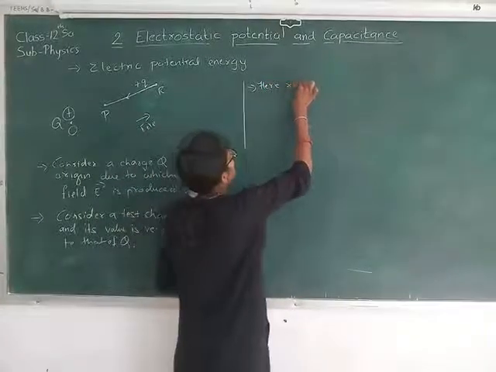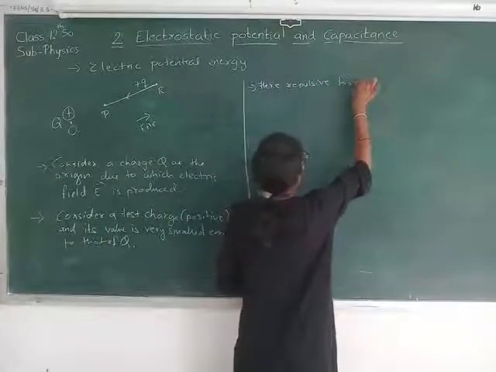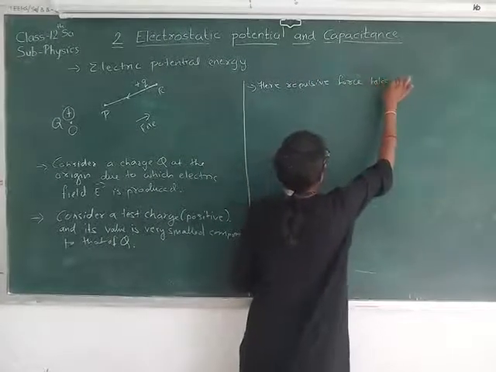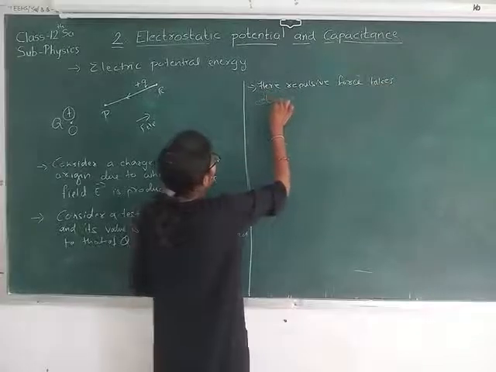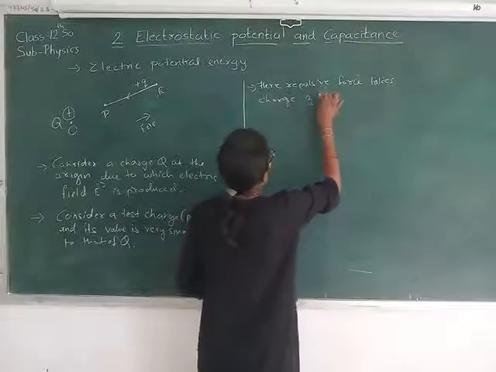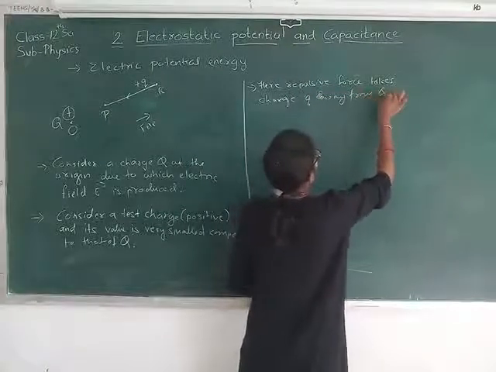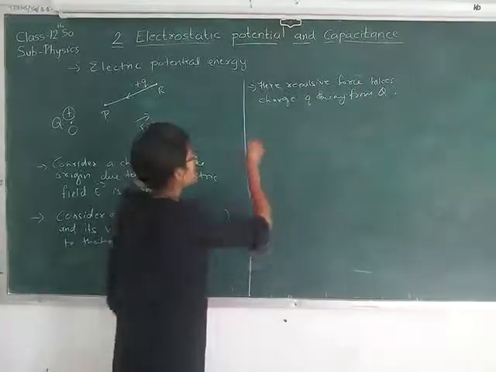Here, repulsive force takes charge Q away from source charge Q. So what is required?